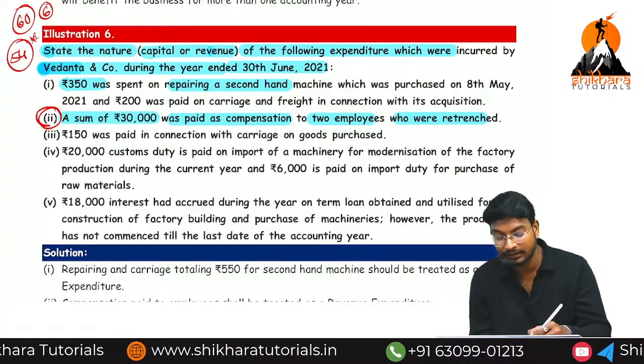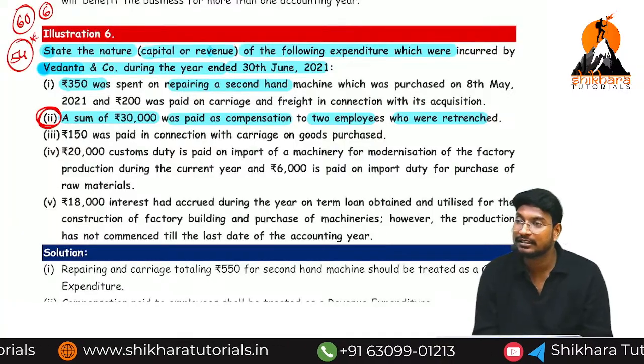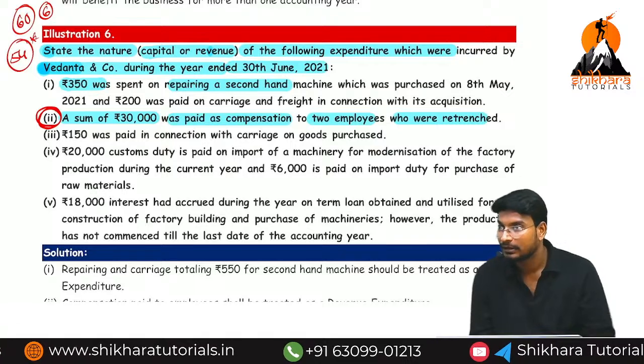This is the most important. You may get confused and write capital expenditure. It is not a capital expenditure. It is a normal revenue expense. Are you getting the point?